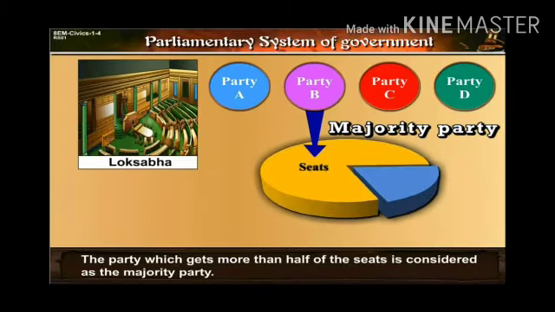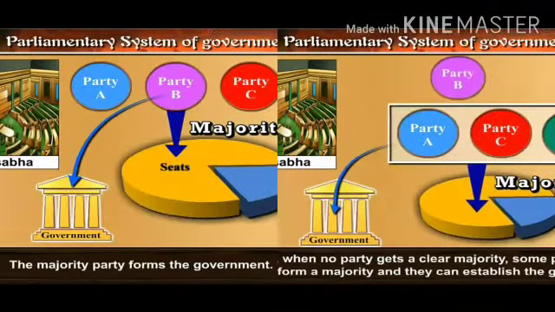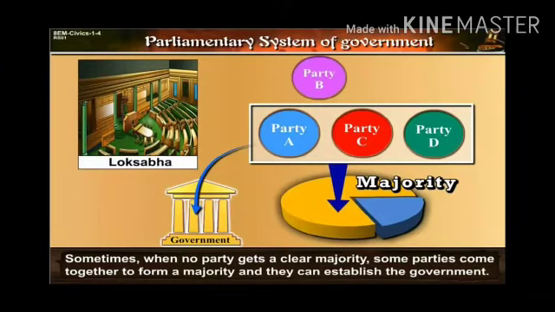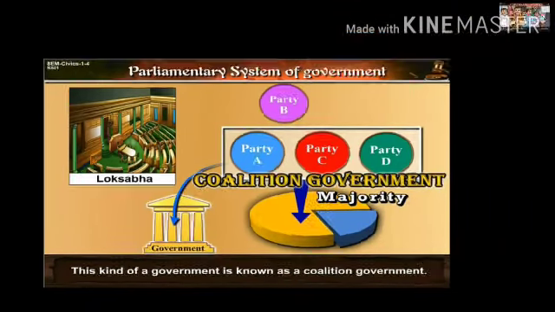The party which gets more than half of the seats is considered the majority party. The majority party forms the government. Sometimes, when no party gets a clear majority, some parties come together to form a majority and they can establish the government. This kind of government is known as a coalition government.